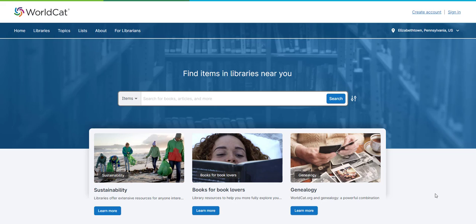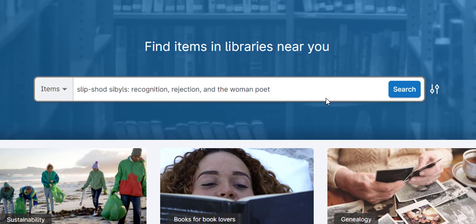A good resource to use when searching for books that the library does not have is WorldCat. WorldCat stands for World Catalog, and it essentially searches for the availability of books or other resources like DVDs from libraries around the country and around the world. You can access WorldCat from our database list under W or directly by going to worldcat.org. If I search for Slipshod Sibyls, Recognition, Rejection, and the Woman Poet in WorldCat, I can find out if any libraries have the book, as well as where those libraries are located.